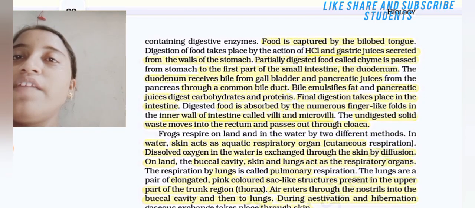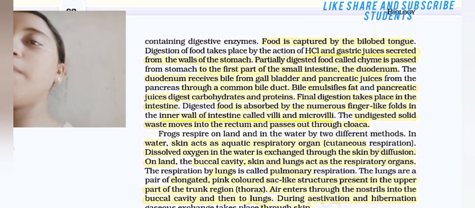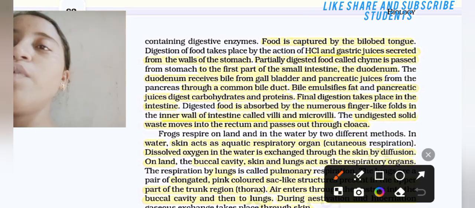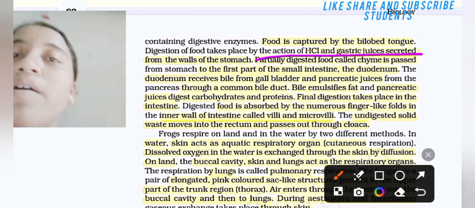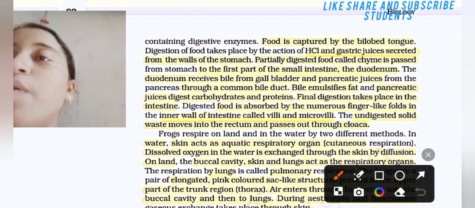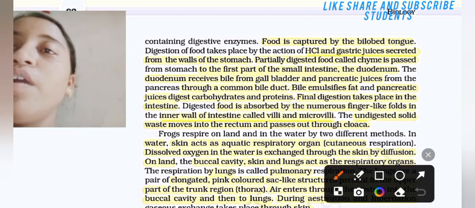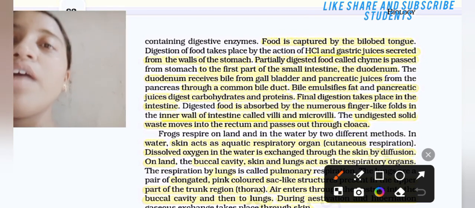The food is captured by the bilobed tongue. Digestion of the food takes place by the action of HCl and gastric juice secreted by the wall of the stomach. Partially digested food called chyme is passed from the stomach to the first part of the small intestine, the duodenum.